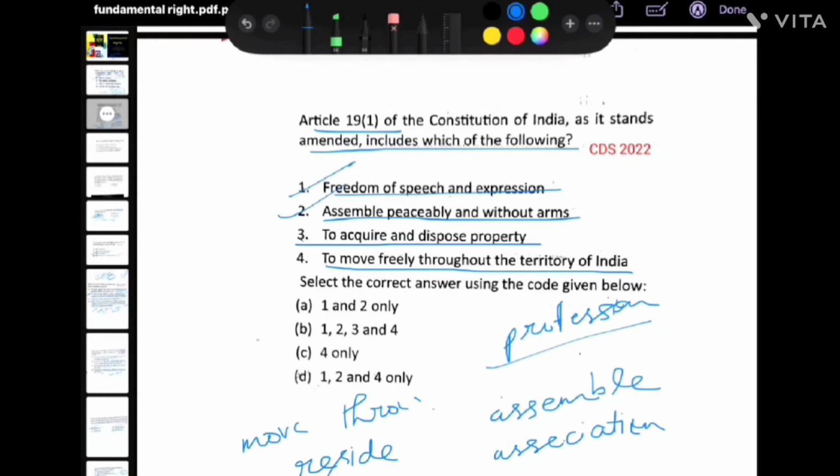So 1, 2 and 4 are correct. 1, 2 and 4 is your answer. To acquire and dispose property, we have seen that it was removed through the 44th Constitutional Amendment Act.